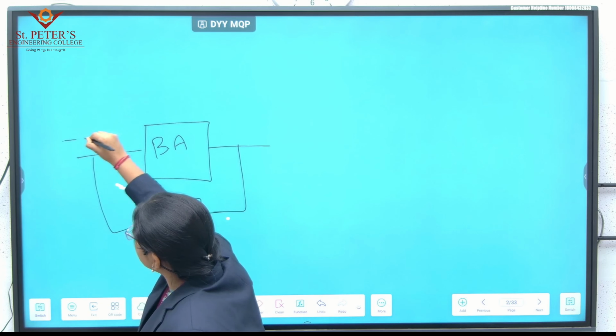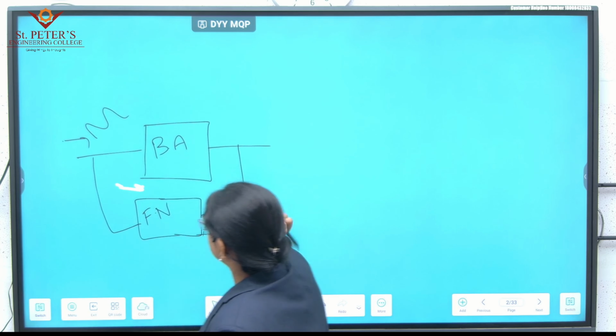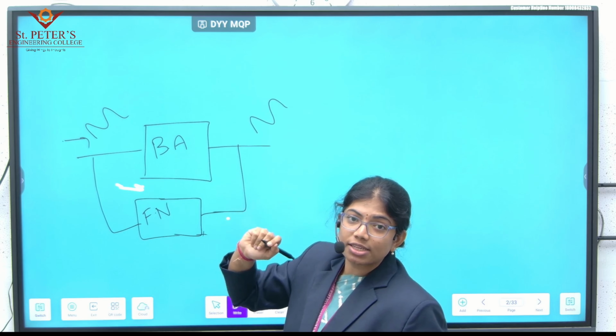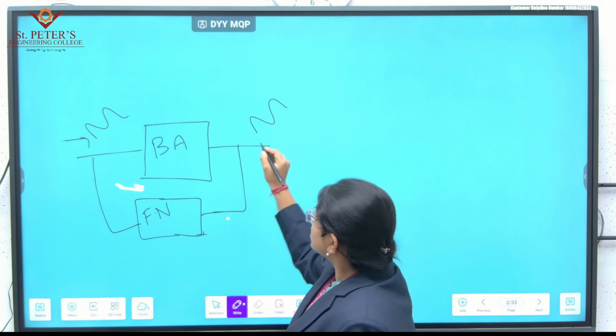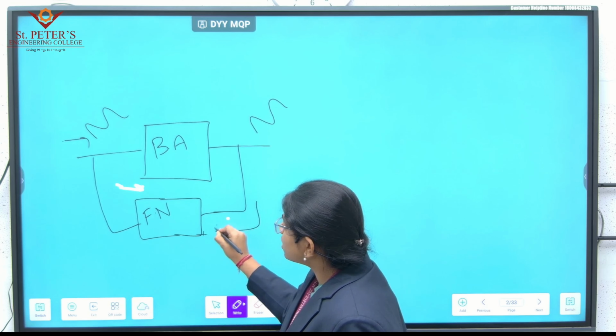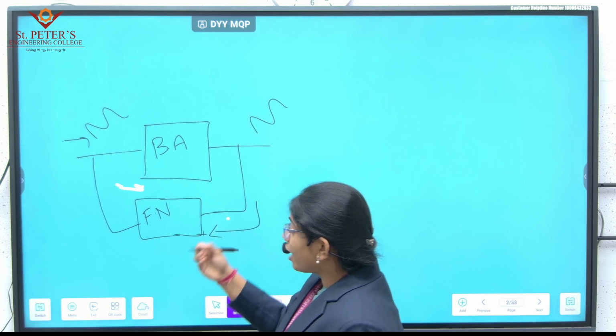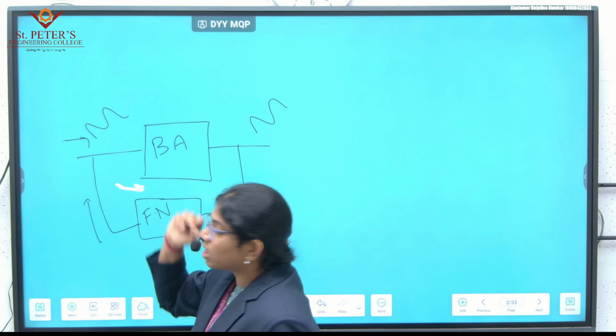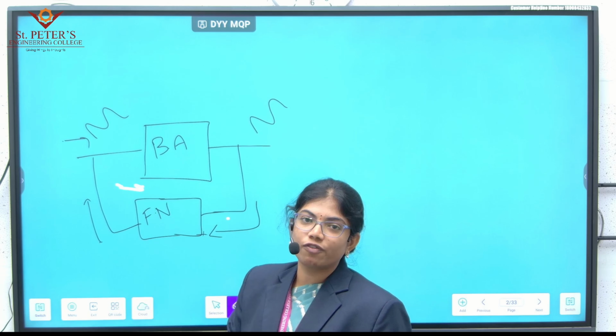When you give an input sinusoidal signal here, you get an output signal here. In the feedback network, only some part of the output signal goes back to the input. This is the working of feedback amplifiers.